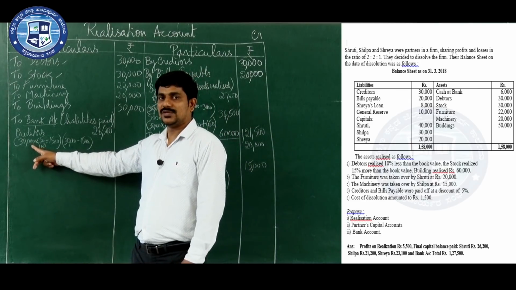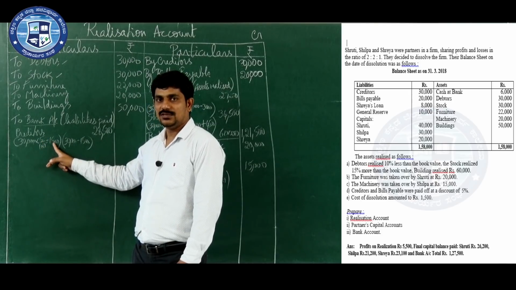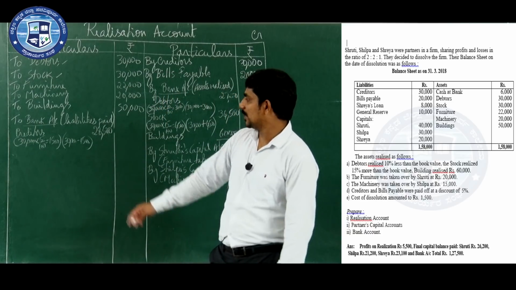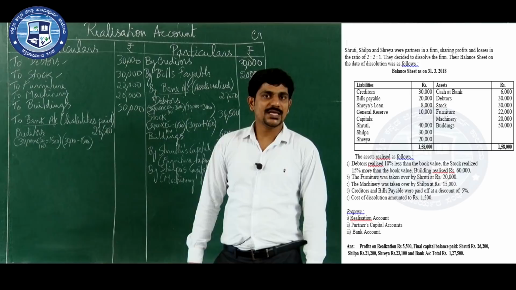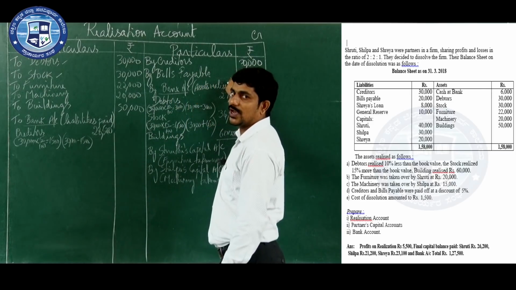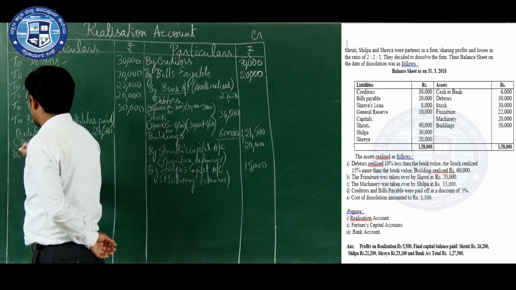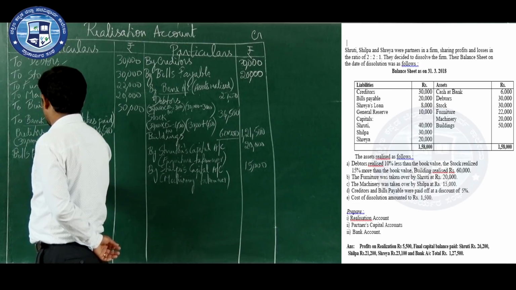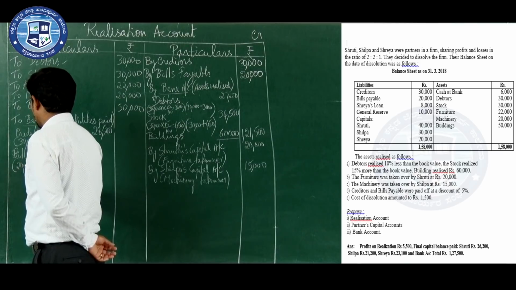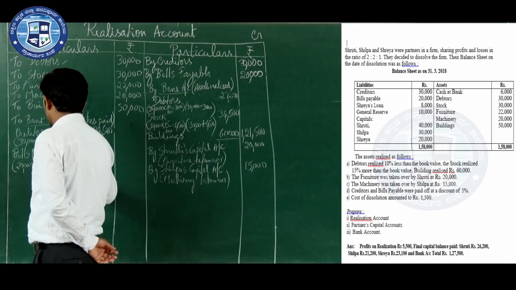30,000 is the book value of creditors. How much discount are you getting? 5%, which means 1,500 is the discount. From the 30,000 you need to minus 1,500. So how much amount do you have to pay? 28,500. Same way for bills payable. How much is the bills payable value? 20,000. For bills payable also there is a discount of 5%. So let us calculate 20,000 into 5%. How much is it? 1,000.